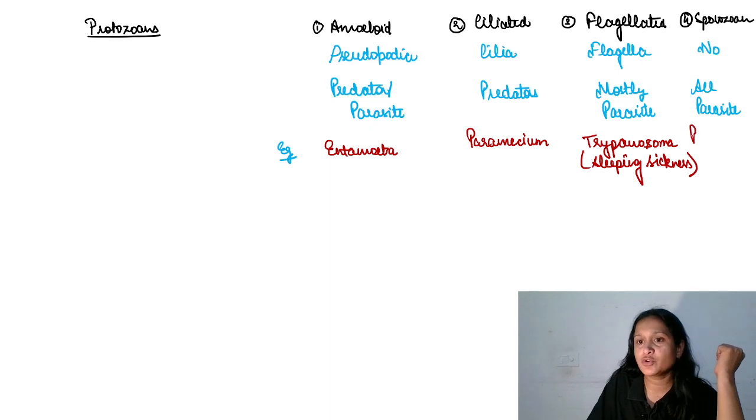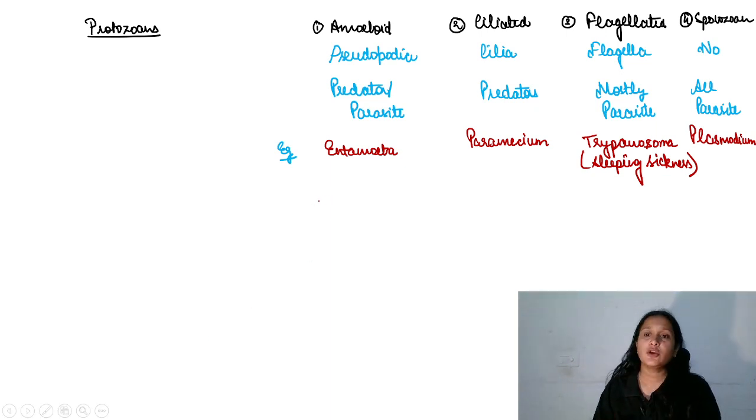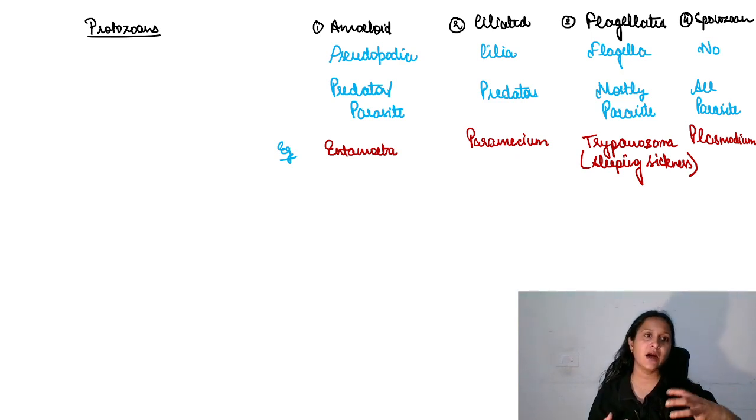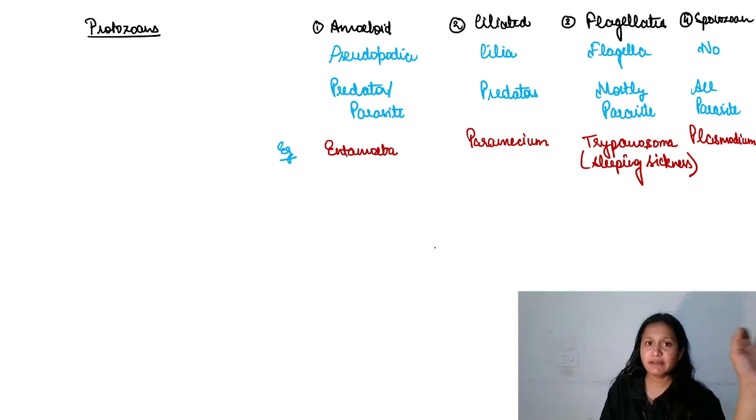And in sporozoa, Plasmodium. Right? So these all are your protozoans: amoeboid, ciliated, flagellated and sporozoa. And it is said that they are our ancestors. They are the ancestors of the animals. They can locomote. They don't have a cell wall. Right? Now, this is very, very important.